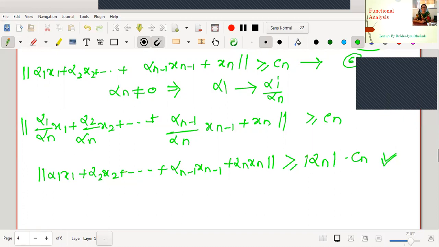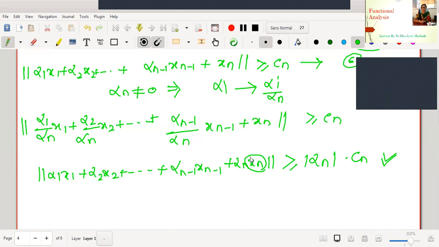Now, what have we done? We started with the basis elements from x1 to x n minus 1, and then we added xn. xn was missing from the basis of L, so we added xn to L. Now let me repeat the whole process.